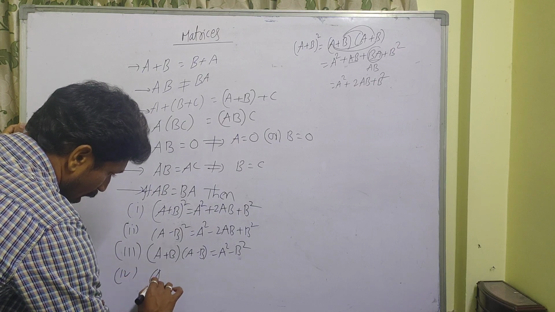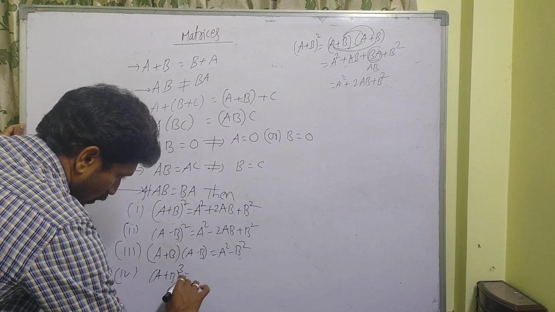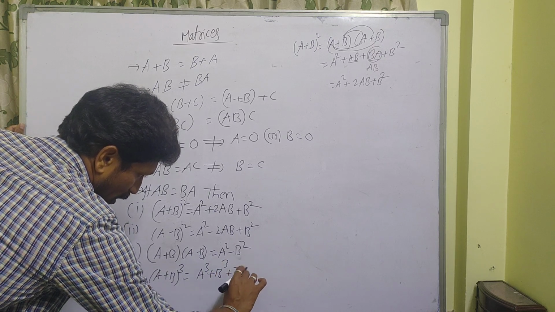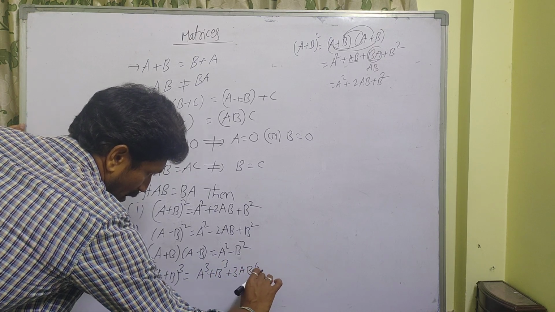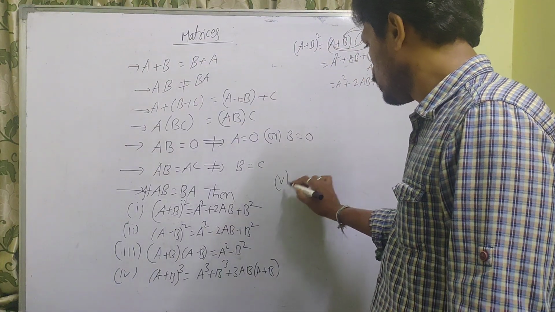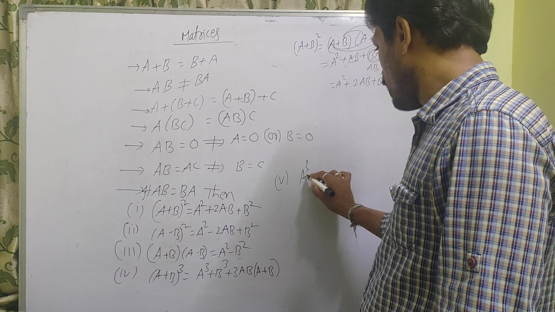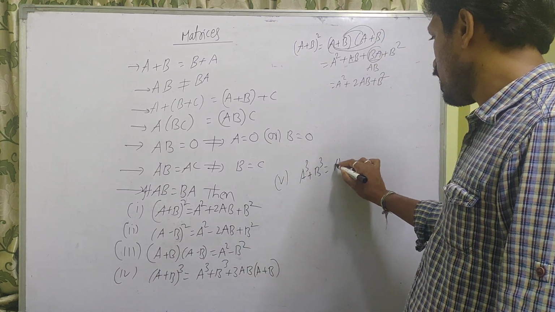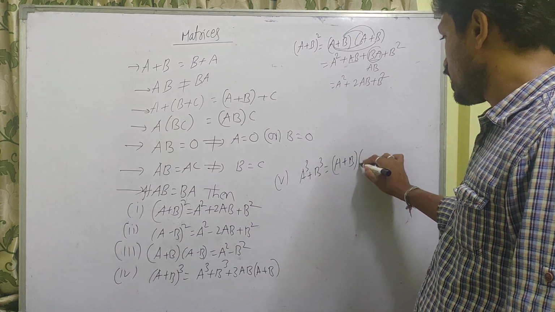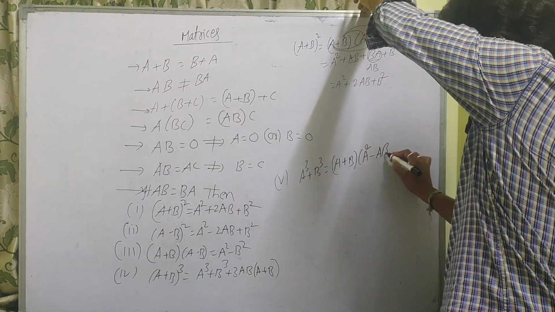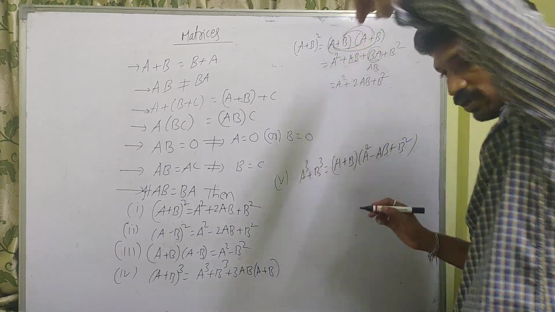Next one, A plus B whole cube is equal to A cube plus B cube plus 3AB into A plus B. And A cube plus B cube is equal to A plus B into A square minus AB plus B square.